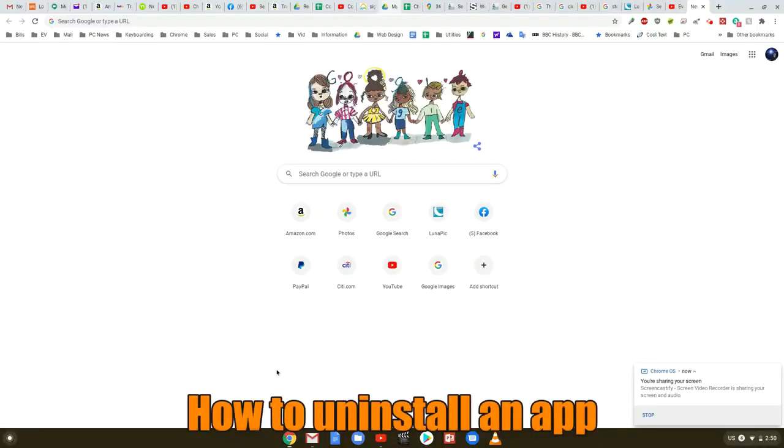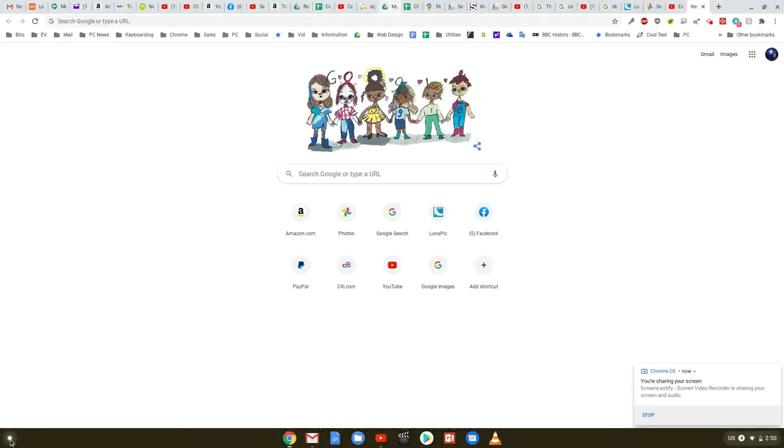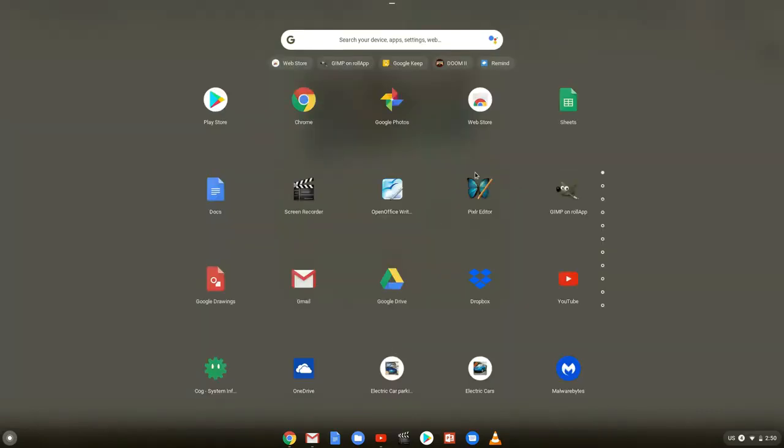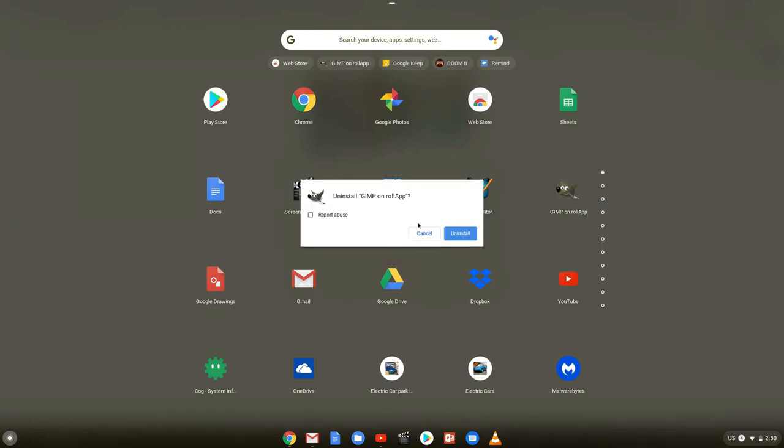Now let's say that you want to remove that app. All you have to do is click down here into the launcher, and that will reveal more apps here. Click on the little caret, and this reveals all of your apps that you have installed. Find the app that you want, right click it, and then click on Uninstall. You'll be asked, are you sure? And go ahead and click on Uninstall if you don't want it, and you'll remove it from your Google account as well as your Chromebook and your Google Drive.